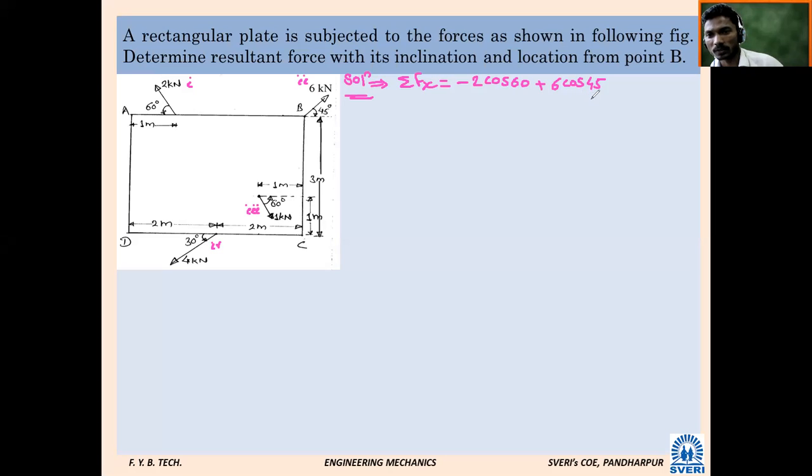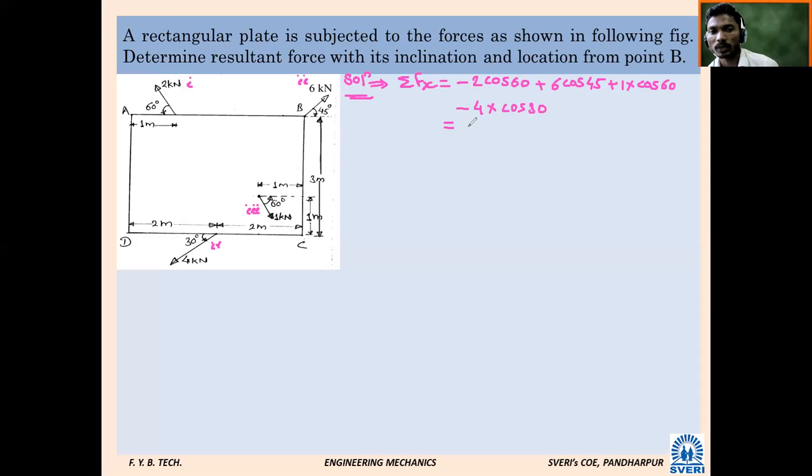Very carefully you have to tell. Plus or minus? Plus: 1 into cos 60. The fourth force, is it going towards the positive or negative x-axis? Negative x-axis. What will be its x component? 4 into cos 30. At this stage you should not be confused about plus and minus. Many more examples we will solve.